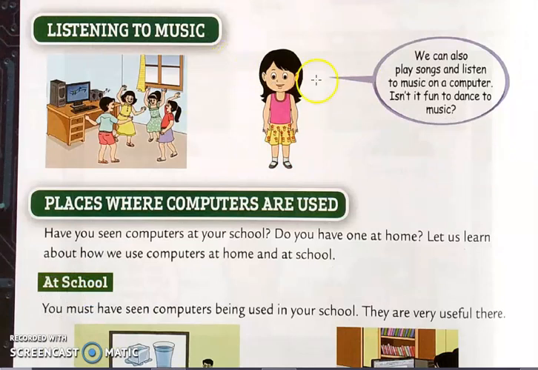Listening to music. We can also play songs and listen to music on a computer. Isn't it fun to dance to music? See here, the friends are listening to music. Music is playing on the computer and they are listening and dancing.